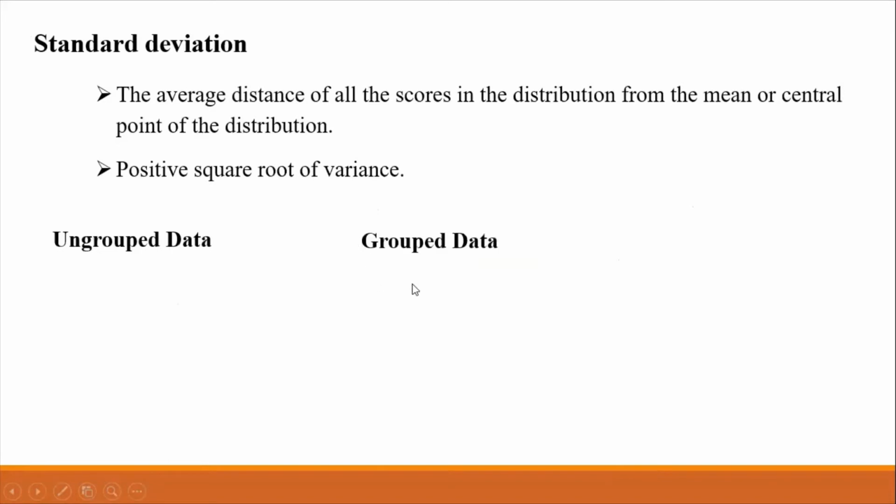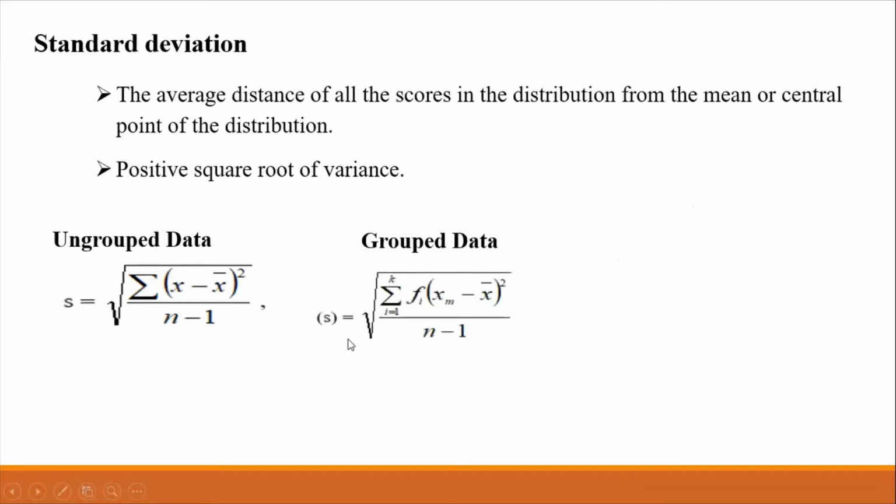Standard deviation, on the other hand, is the average distance of all the scores in the distribution from the mean or central point of the distribution. It is the positive square root of variance. For ungrouped data, we have s is equal to the square root of the summation of the squared deviation of the score from the mean over n-1. And for the group data, we have the square root of the summation of f sub i times the squared deviation of the class mark from the mean, where i ranges from 1 to k, over n-1.